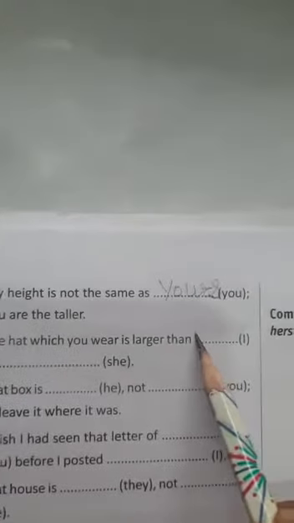Let's come to the next page. We have sentence number 7. My height is not the same as dash. You are taller. मेरी हाइट तुम्हारे जितनी नहीं है, तुम ज़्यादा लंबे हो. As yours. The hat which you wear is larger than mine. You will write the word mine here or hers. She, her, hers, by adding s at the last.